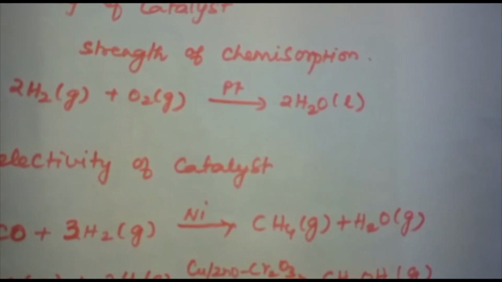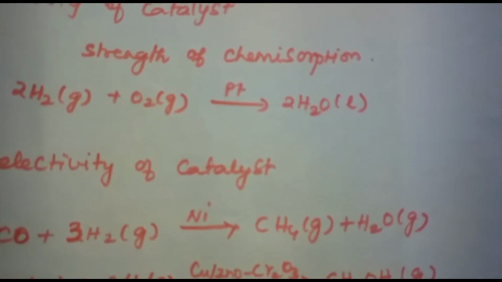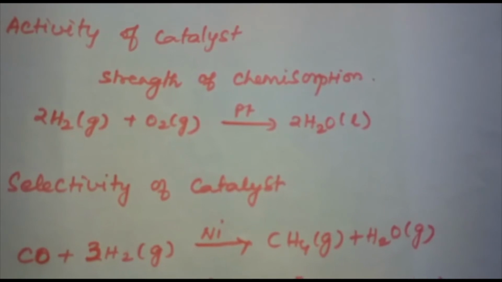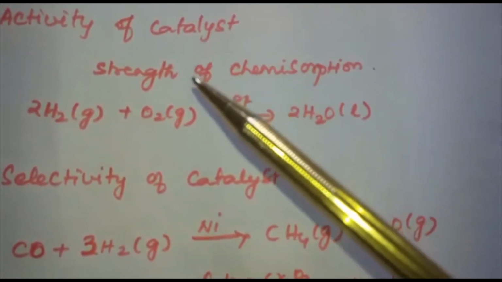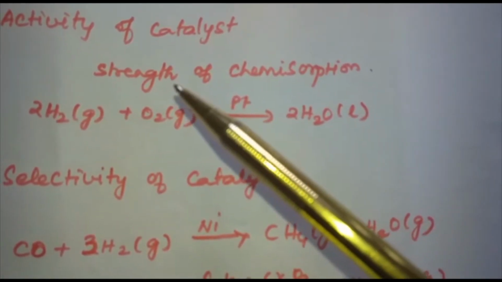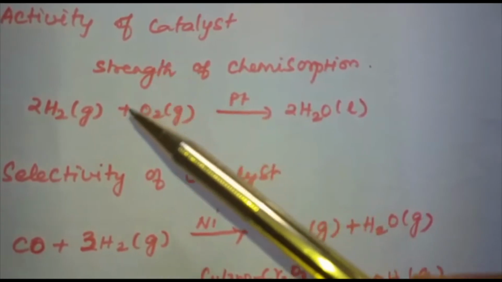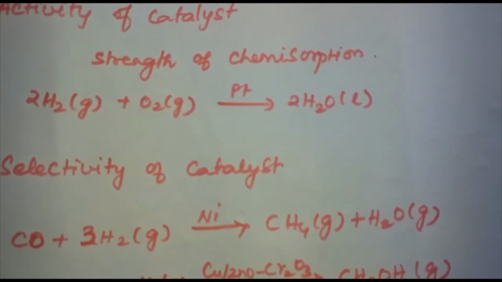Here we have one example: hydrogen plus oxygen gives water, and here the catalyst is platinum. So in the activity of a catalyst, what is the main thing we have to learn? The reactant molecules should get adsorbed to the catalytic surface strongly but not too strongly. Only then, after the formation of products, will desorption take place.